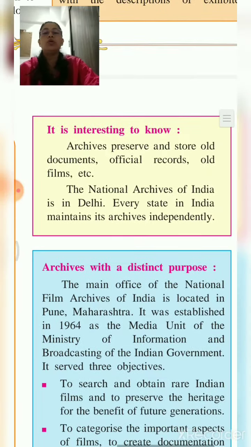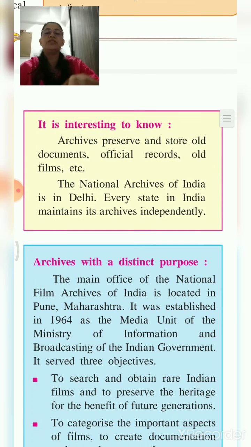Here's a yellow box saying it is interesting to know: archives preserve and store old documents, official records, old films, etc. The National Archive of India is in Delhi. Every state in India maintains its archives independently.